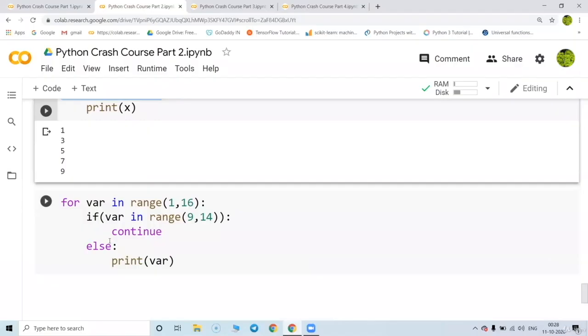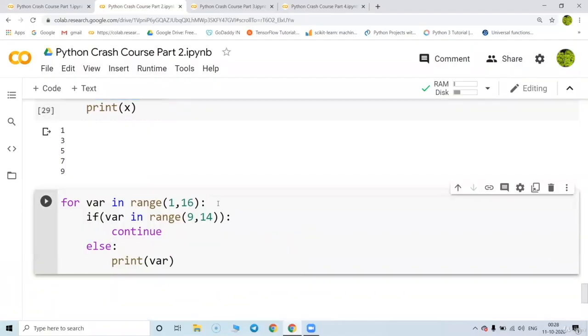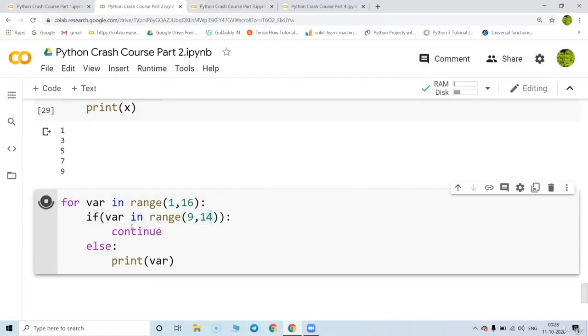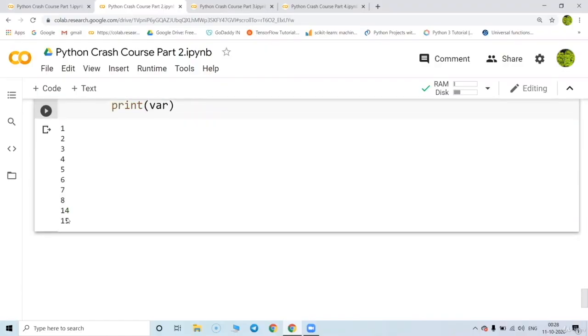This is also an interesting example. Suppose I'm taking a value from 1 to 16. So that will print 1 to 15. And I'm not going to print the values from 9 to 13. So before 9, 1 to 8 will come. After 13, 14 and 15 will come. Great, you can check it out.